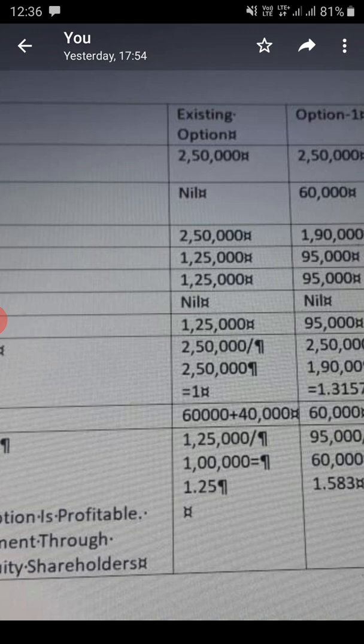So 4 lakh divided by 10 means 40,000 equity shares, plus the existing capital structure consists of 6 lakh equity capital of 10 each. 6 lakh divided by 10 means 60,000. So 60,000 plus 40,000 is the number of equity shares if you go for the first option. So 1,25,000 is earning available to equity shareholders divided by a total of 1 lakh equity shares.